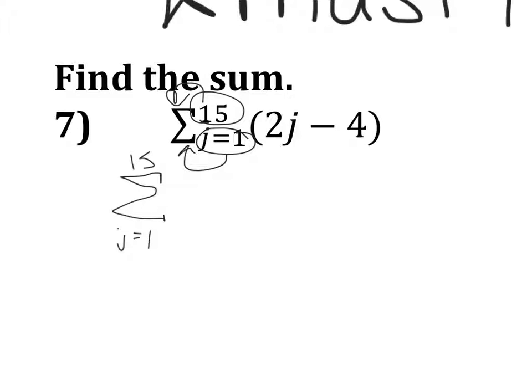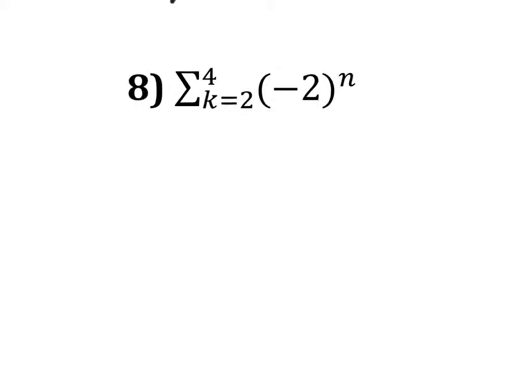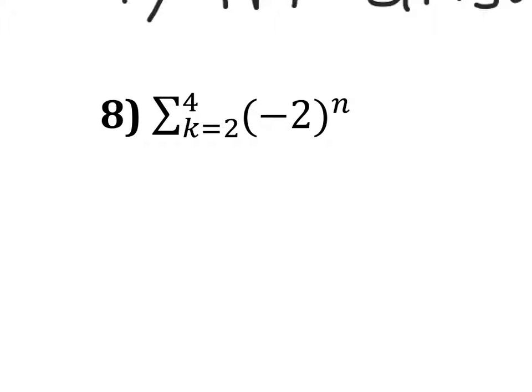You'd be decreasing by 2 every time. So this is arithmetic. If it's not arithmetic, so I think this one has a power in it. Yeah, if it's raised to a power, it is not arithmetic. You cannot do it with the sum formula. You have to plug in 2, then plug in 3, then plug in 4, and then add the numbers together.